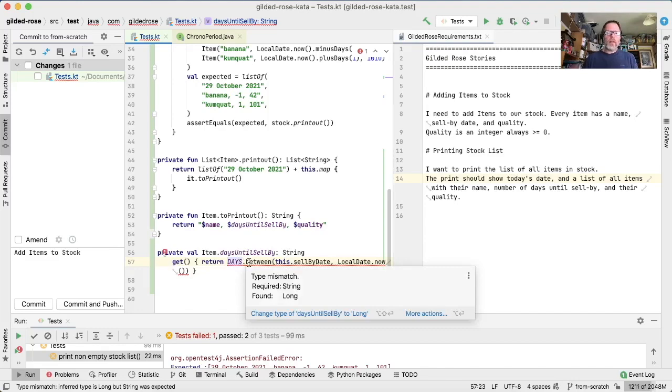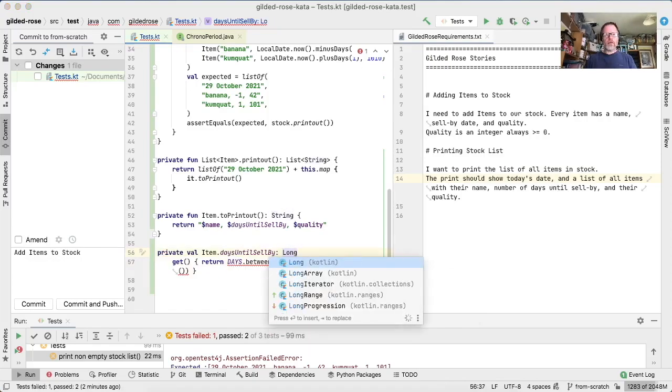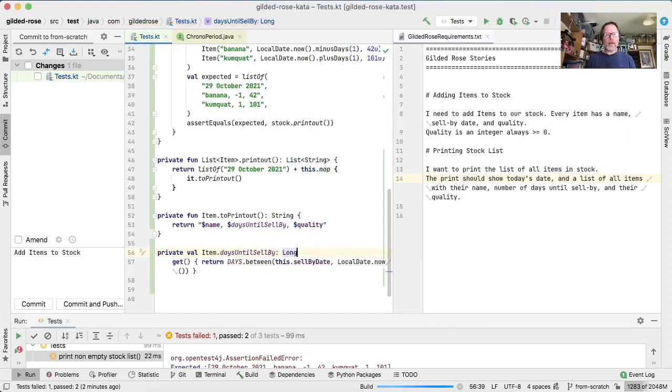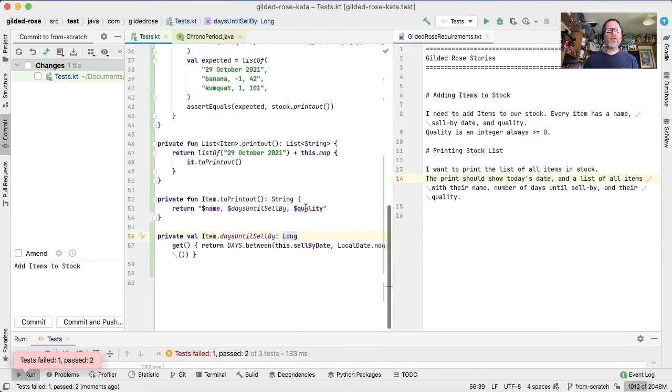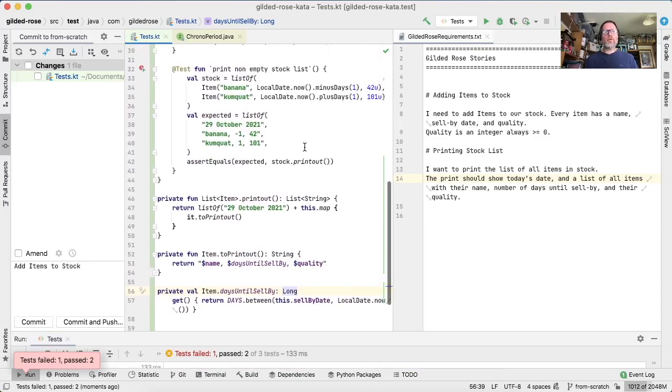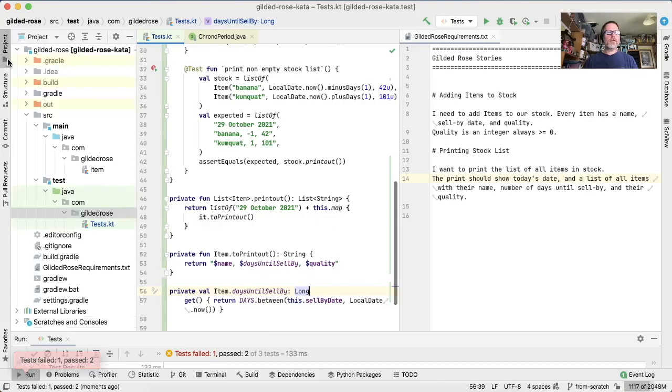Small problem here: the days between, we were saying it returned a string, it's now returning a long, so long is fine. Let's see how we do. We've messed that up. So we had them the wrong way around here. Which have we got the wrong way around? Do we have the test the wrong way around or the code the wrong way around? Just make that go away.